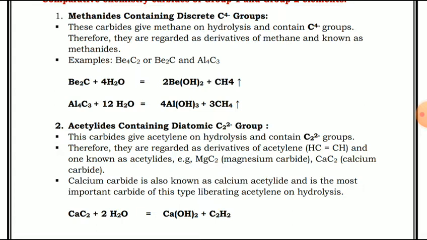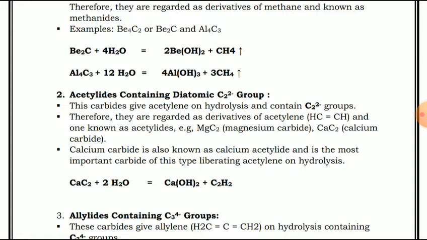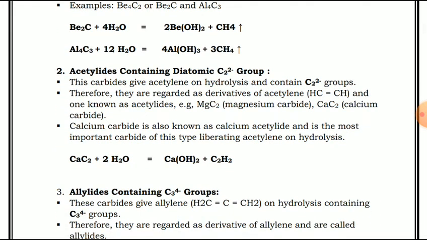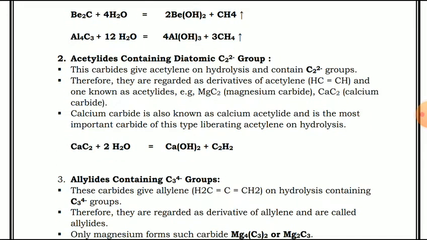Okay, when we remove two hydrogens from this C2H2, we will get the C2 2- group. This is the second type. Now the third one, allylides containing C3 4- groups. These carbides give allylene, that is CH2=C=CH2, on hydrolysis, containing the C3 4- group. That means when we do the hydrolysis of this one, we will get the C3 4- group.